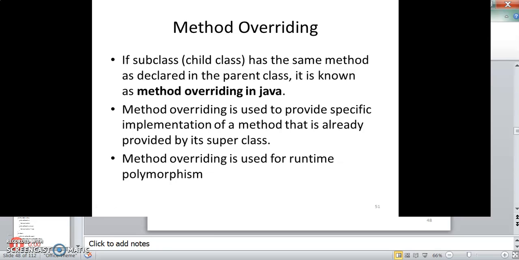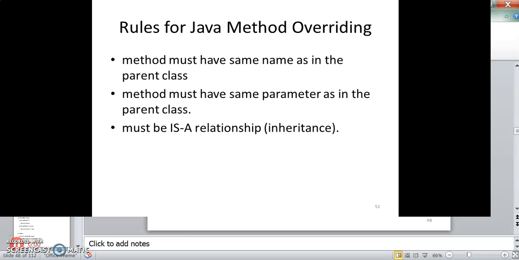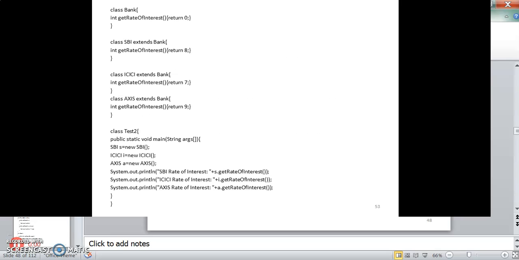Now method overriding. If a subclass has the same method as declared in the parent class, it is known as method overriding in Java. Both parent class and subclass have the same method names. Method overriding is used to provide a specific implementation of a method that is already provided by its superclass, and it is used for runtime polymorphism. The rules: the method must have the same name as in the parent class, and the same parameters as in the parent class. It requires an is-a relationship, that is, inheritance.